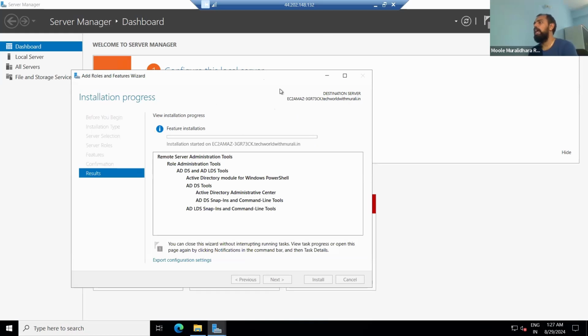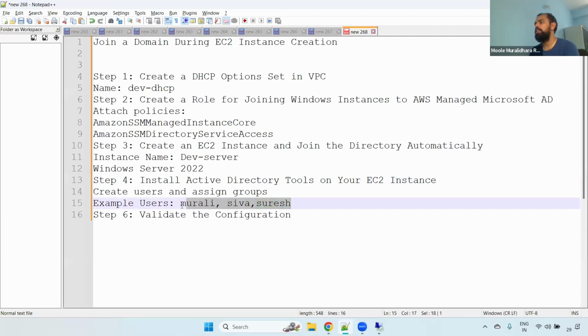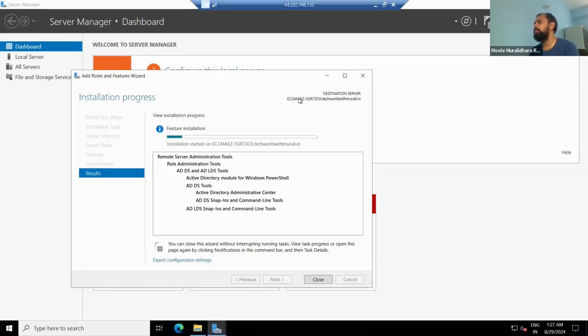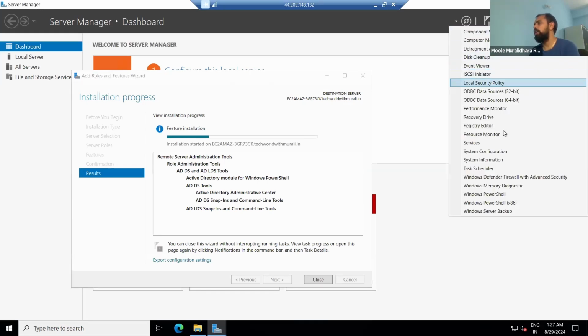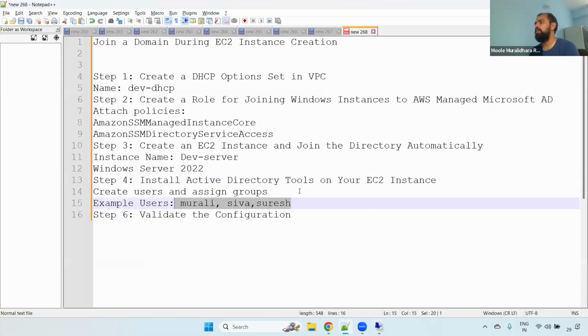What exactly is happening? We have selected manage, add roles and features, and we have to install the AD DS and the AD LDS because we need to create our users, for example Murli, Siva, Suresh. We require this one. Currently, by default, it won't be installed. If it is installed, you can see it under tools. In tools you can see the AD users and computers, but currently we don't have it. That's why we have to install the particular one. It may take 1 or 2 minutes. We have to wait for that.